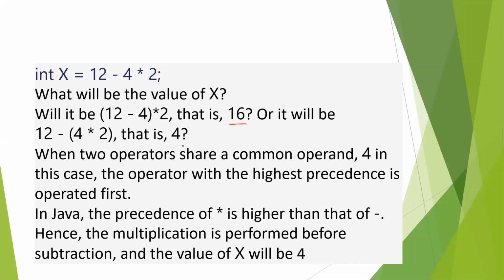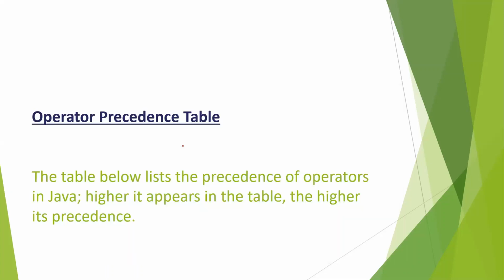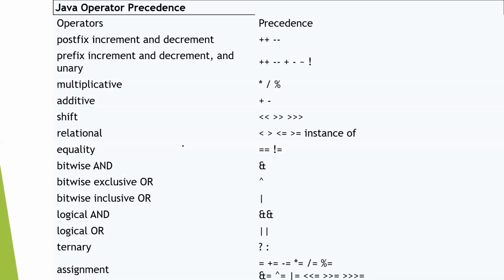Now there is a table, the precedence table, you can go through it. The higher it appears in the table, the higher its precedence. Here in the table, prefix increment has higher priority. Go through it, and in an expression you can decide which will be evaluated first.